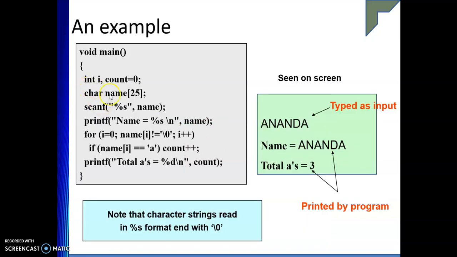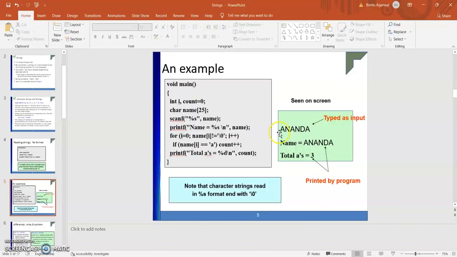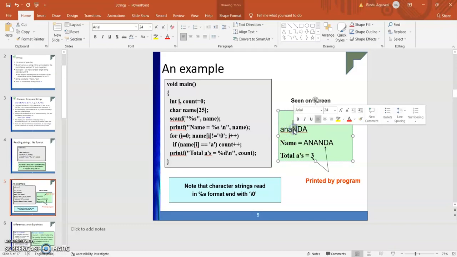Okay, similarly, I've written a program out here. Let me give an input string, Ananda, and I want to count the number of a's, and we get the number of a equal to 3. See, I have given it in capital. So this I have put in small, but please understand this name should be in small, so let me change it, otherwise it will not work, because the way we have done it is like that.